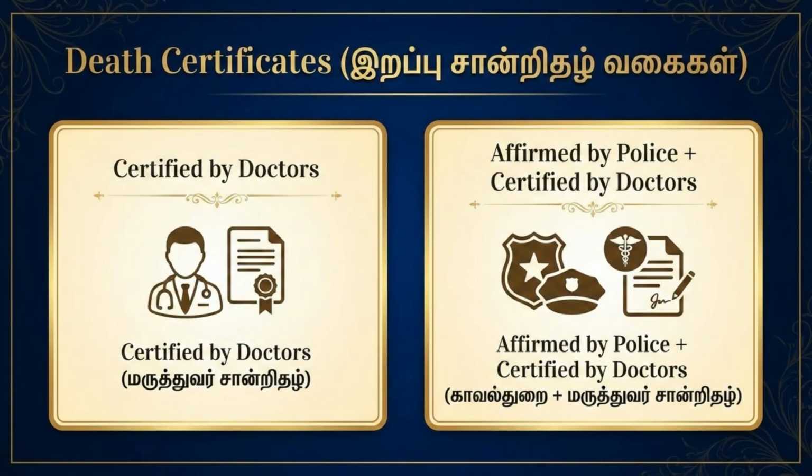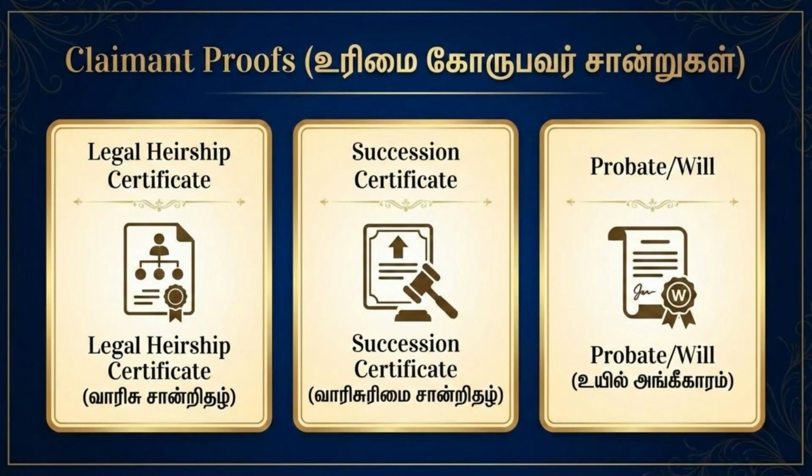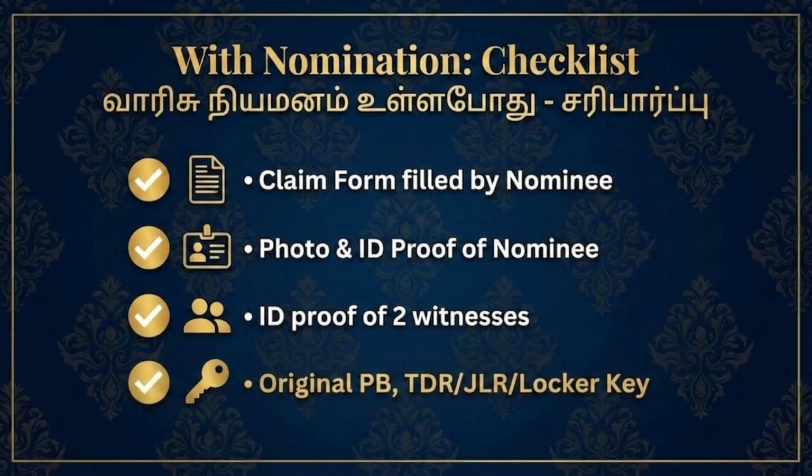Death certificates are required for settlement. They can be certified by doctors or, in some cases, affirmed by the police and certified by doctors. Claimant proofs can take several forms, including a legal heirship certificate, a succession certificate, or a probate or will. For claims with a nomination, the checklist includes a claim form filled by the nominee, photo and ID proof of the nominee, ID proof of 2 witnesses, and the original passbook, TDR, JLR, or locker key.